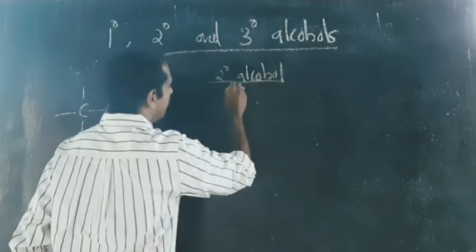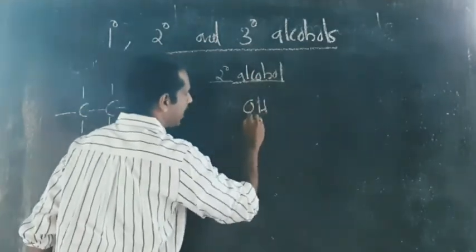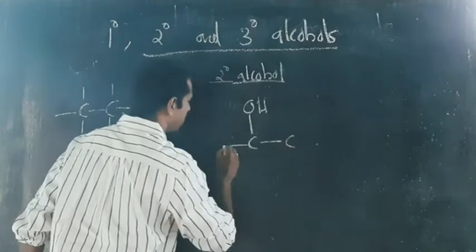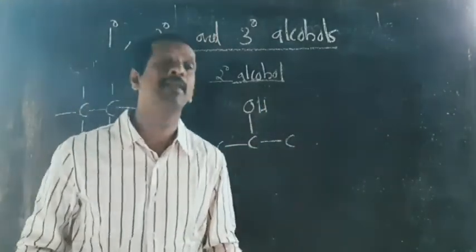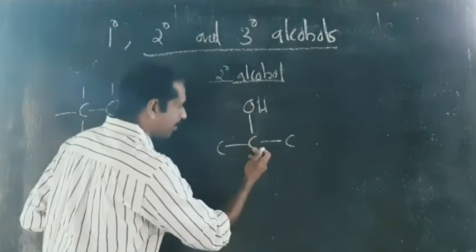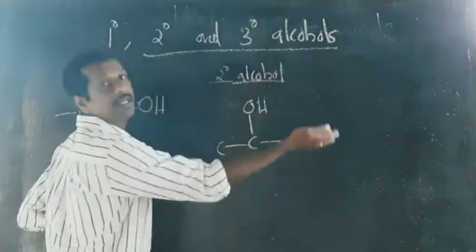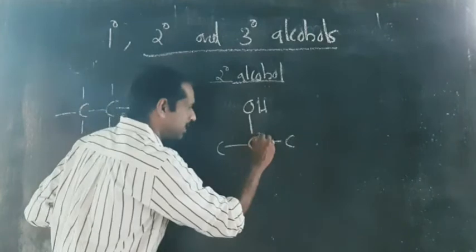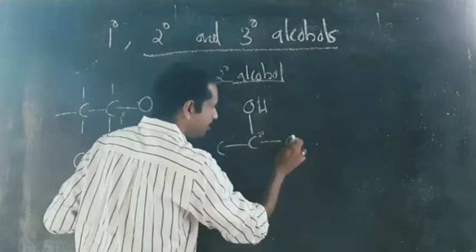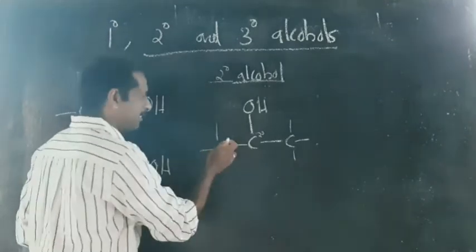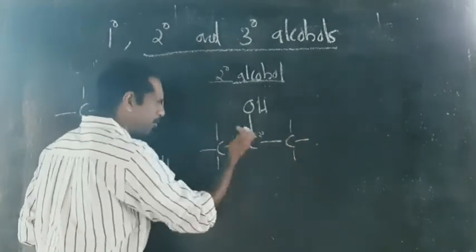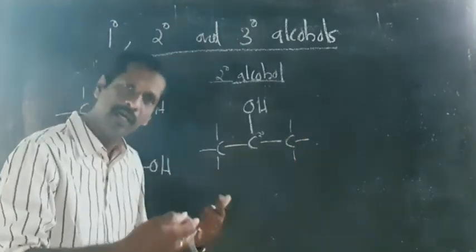Secondary alcohol means the OH group is attached to a secondary carbon. And what do you mean by secondary carbon? Secondary carbon means the carbon which is joined with two other carbon atoms. So this is a secondary carbon and this carbon is joined with this carbon and it is joined with this carbon. Example, you can substitute these bonds with alkyl groups or with hydrogens.